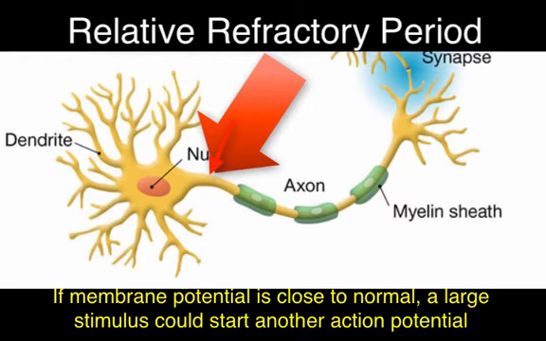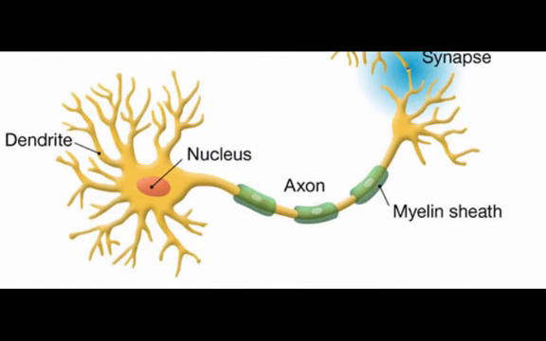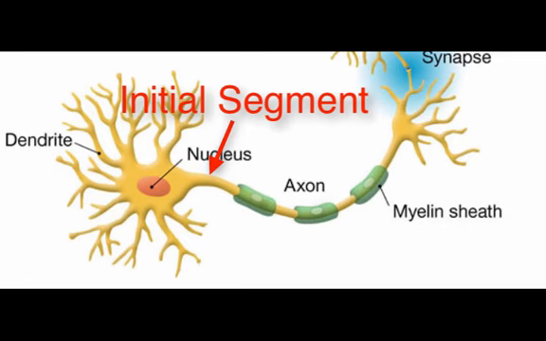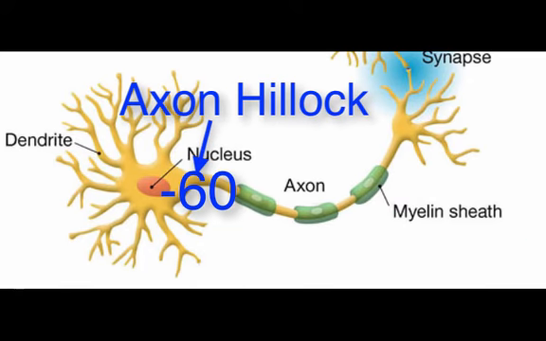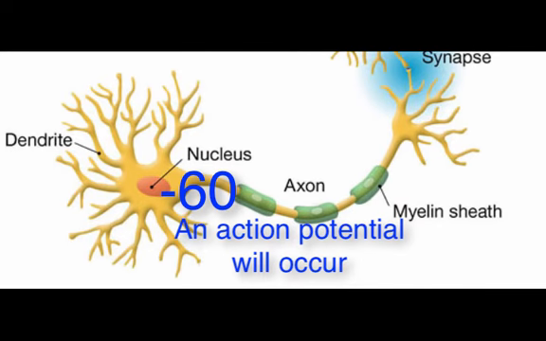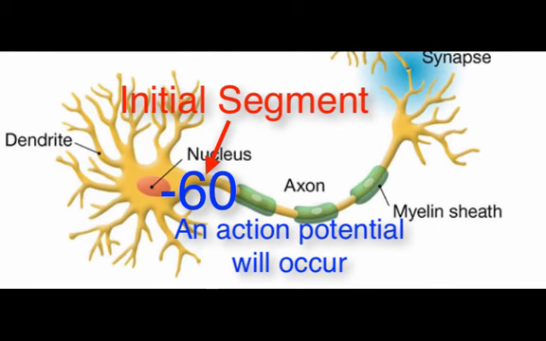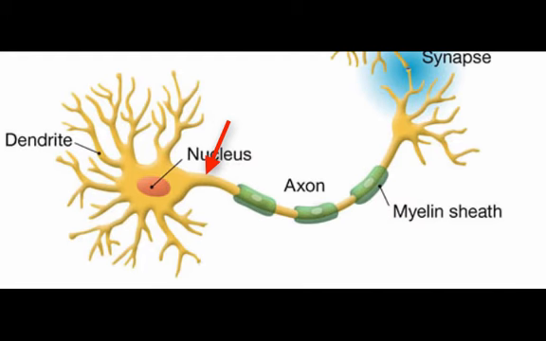The voltage-gated channels are found on the axon of the neuron from the initial segment of the axon to the end of the axon at the synaptic terminal. If the graded potential at the axon hillock is strong enough for the membrane potential to reach threshold, an action potential will occur at the initial segment of the axon as the sodium-gated channels open. The action potential is a very rapid depolarization of the membrane that is strong enough to trigger the adjacent portion of the membrane on the axon to depolarize, which in turn causes the next adjacent portion of the membrane on the axon to depolarize.